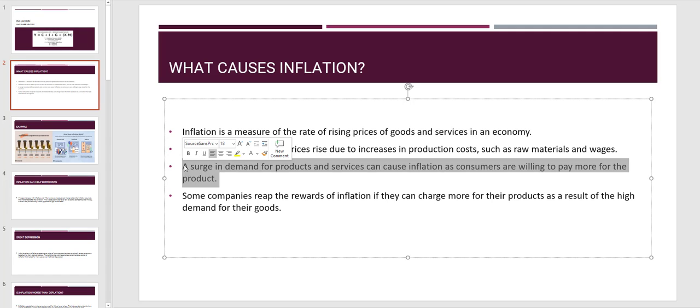At this point, some companies reap the reward of inflation if they can charge more. Since supply was less and a lot more people needed to buy, for example, toilet paper during COVID-19, companies could charge more. We're still in COVID-19, but we don't have this messy situation anymore, with toilet paper or any cleaning item.